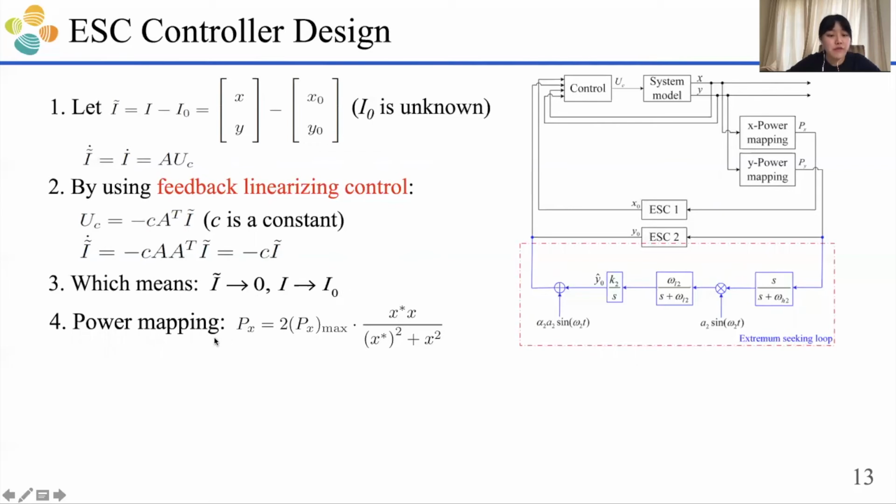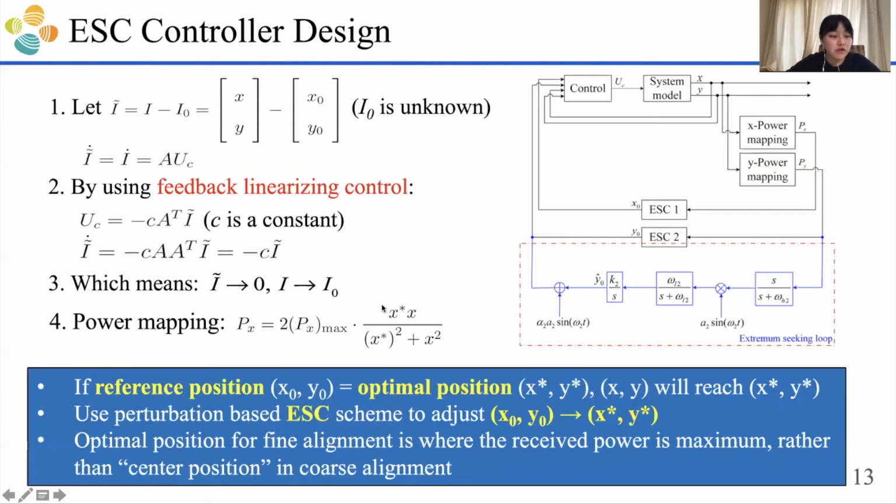For the power mapping function, or cost function, we choose this Gaussian-like distribution for both the x and y axes. As you can see, if we choose x to be x star, then px will be equal to px max. The same holds for the y direction.